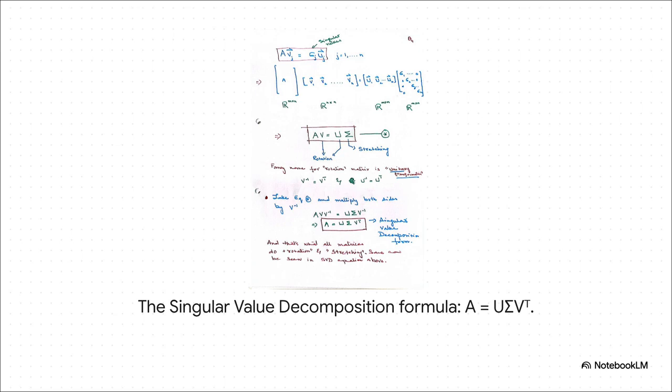And this is how we write that out mathematically. Our data matrix A is equal to U, which is the second rotation, times sigma, the stretch, times V transpose, which is that first rotation. This right here is the singular value decomposition. It's the fundamental recipe for any linear transformation.